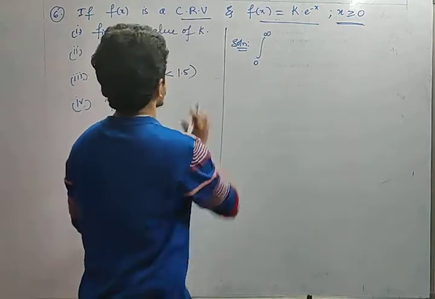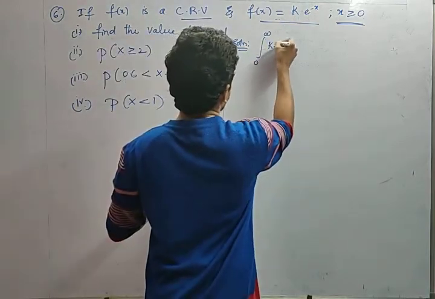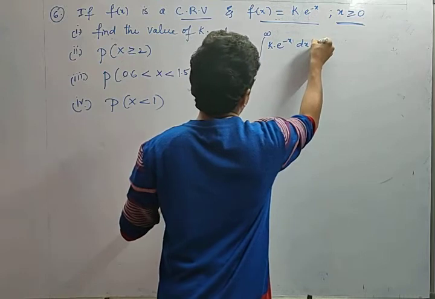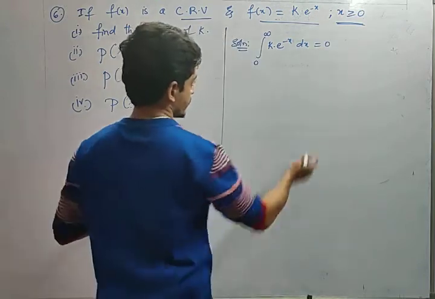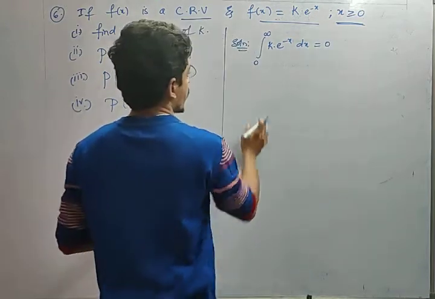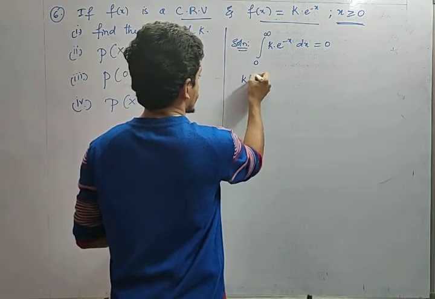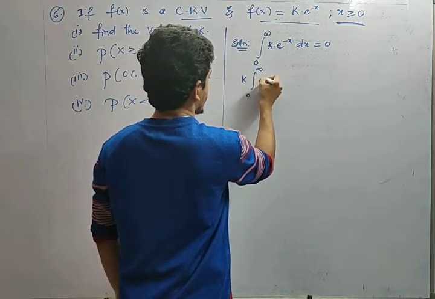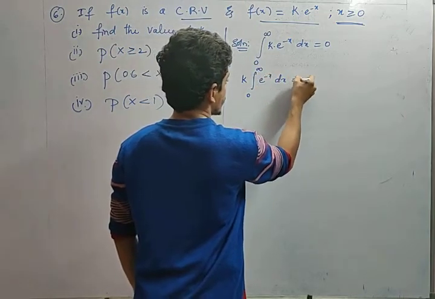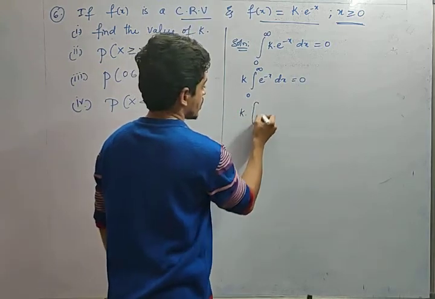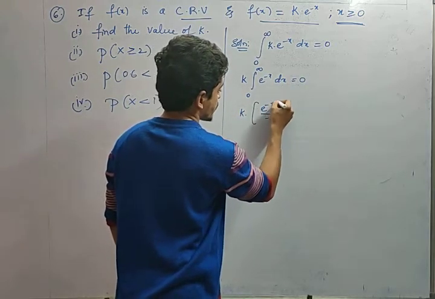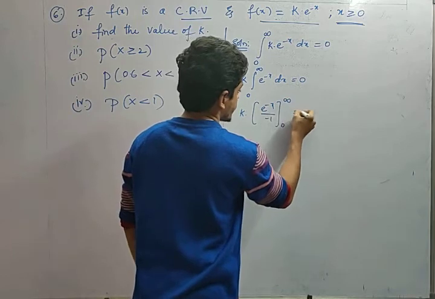Okay, fine. So what is the function? K into e power minus x into dx equals 1. Yes or no? Yeah. Now what is the k value we need to find out? So k comes out, integral 0 to infinity e power minus x dx equals 1. So k into e power minus x by minus 1 from 0 to infinity equals 1.